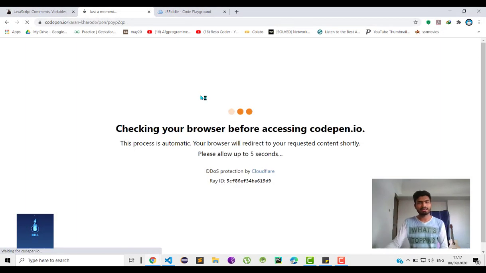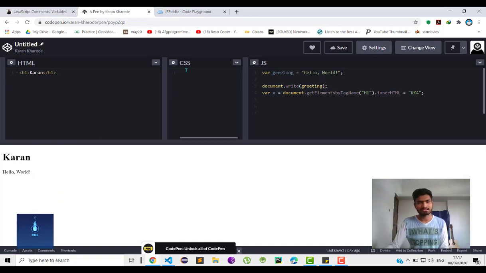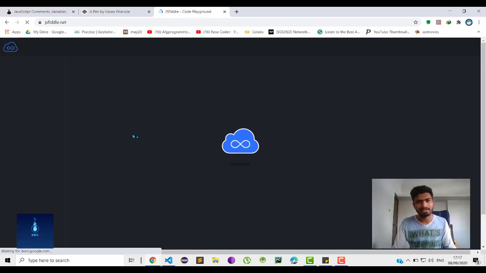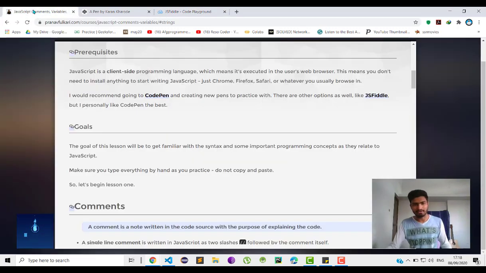Here is CodePen.io. Write a few lines of HTML code here, and the output will be shown right below, and then CSS code, and these three files are integrated with each other. So whatever you write in them, they are linked to each other. And when you write some CSS code here, styling, then of course, and some JavaScript code here. Similarly, JS Fiddle gives you the same interface. Okay, HTML, CSS, JavaScript, and the result out. So go and play with these websites and check how they work.